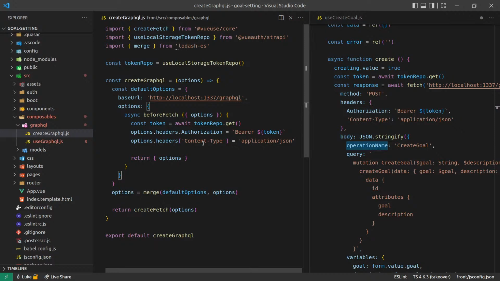All right, I think I might need to take a break in a second and think on this, because essentially what I want to do is I want to be able to have a foundation, but I also want to be able to set the headers for that foundation. And currently, beforeFetch would get overwritten if I send that through with the options, meaning that our authorization is no longer going to work. Unless,